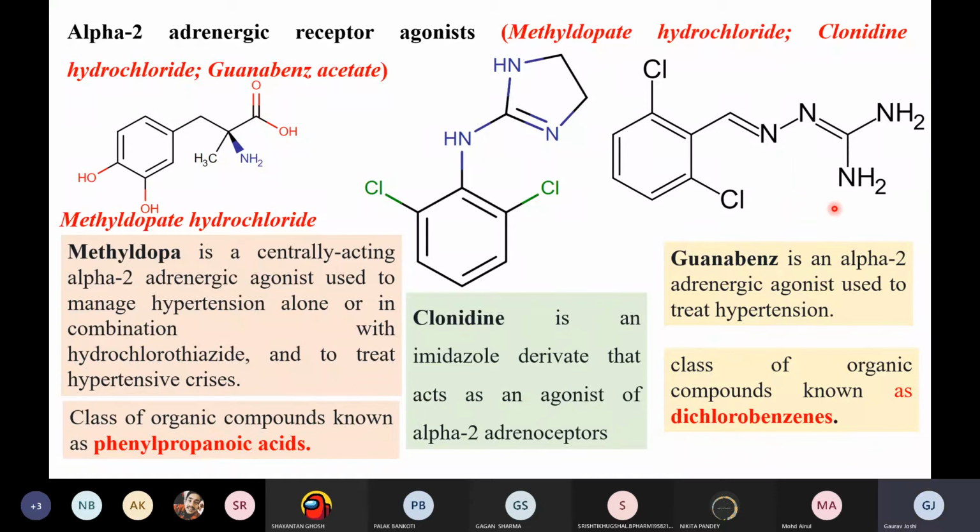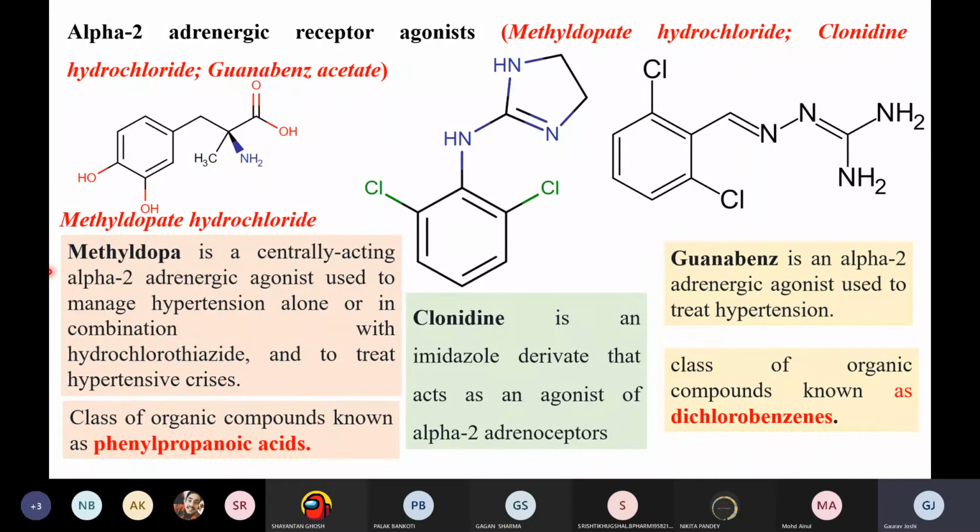This is called guanidine. This group is called guanidine, right? And from this guanidine, we have got the word guana, and this is the benzene ring, right? So the name is guanabenz, right?